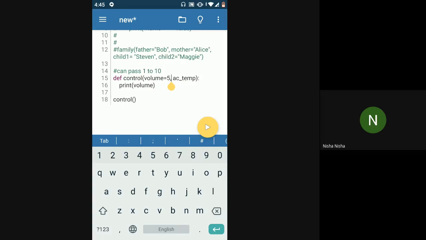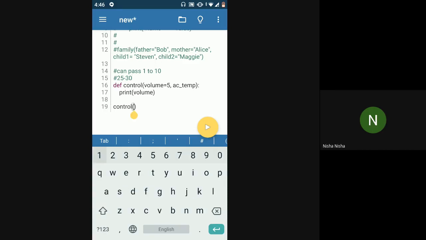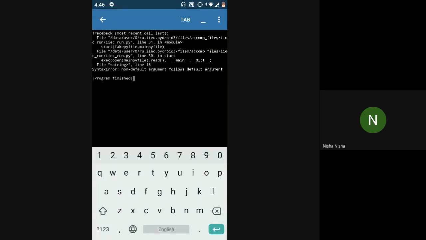So in this case, even if I don't have the first parameter, I need to pass the second parameter, right? And let's say you can keep the AC temperature from 25 to 30 degrees maybe. Okay, so now if I pass 26, this should... not if our argument should follow default argument.